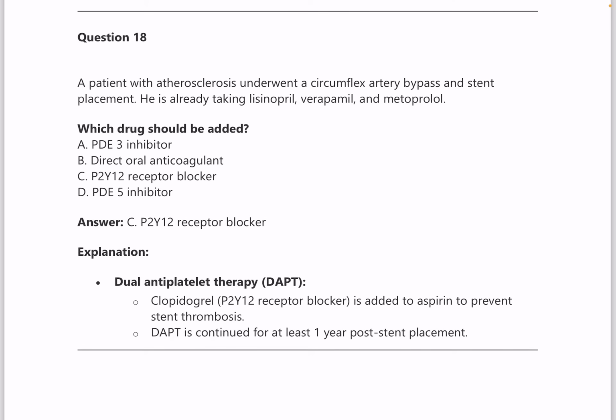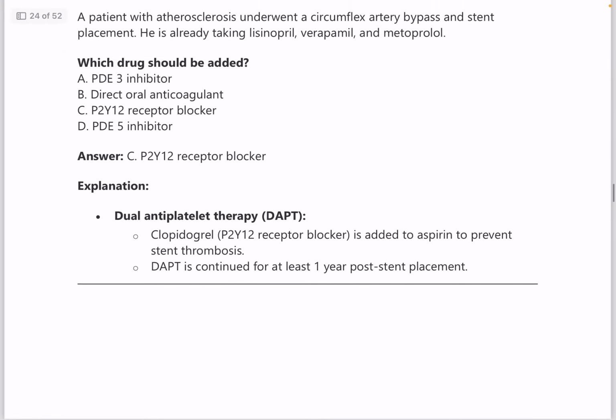A patient with atherosclerosis underwent circumflex artery bypass and stent placement. He is already taking lisinopril, verapamil and metoprolol. Which drug should be added? Answer is P2Y12 inhibitor receptor blocker. That is, clopidogrel is the commonly used one.